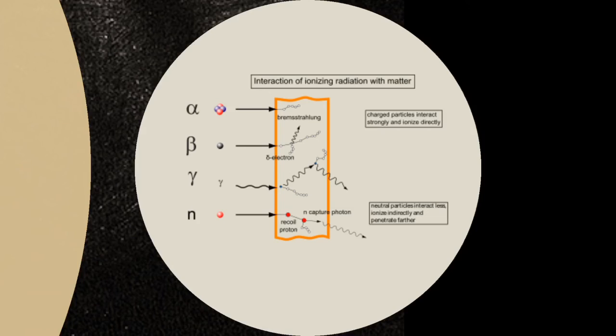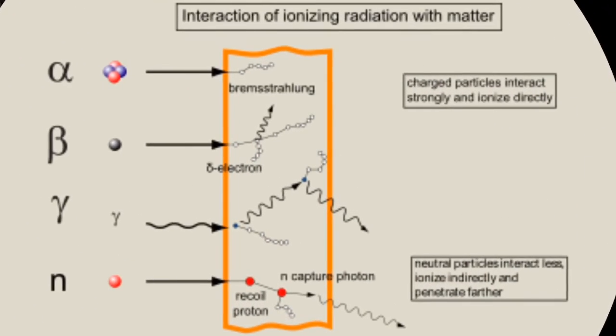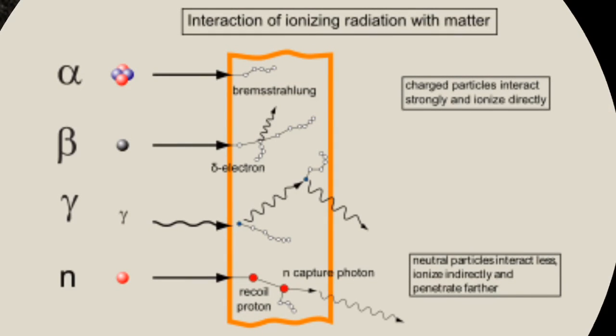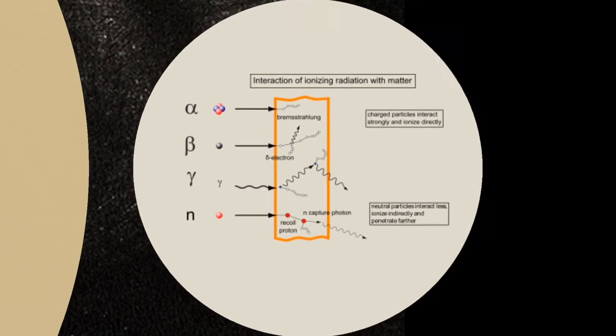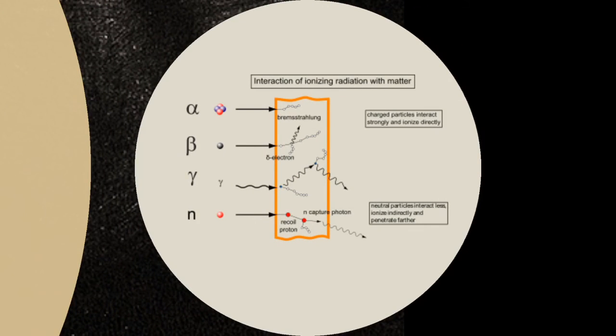So since alpha particles have the greatest mass, it is also said that they have the highest ionizing power, followed by beta particles, which are much smaller than alpha particles, and therefore have much less ionizing power as compared to alpha particles. Lastly, the gamma rays are not really particles but a high energy form of electromagnetic radiation, and technically gamma rays can pass all the way through thin sheets or thick layers without striking anything, and thus are considered to have the least ionizing power.